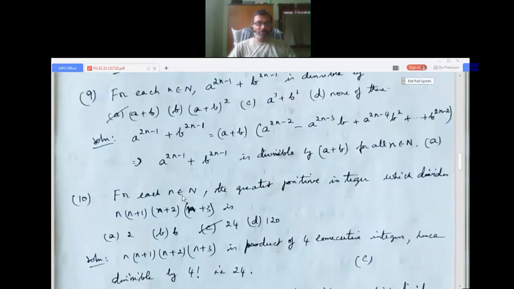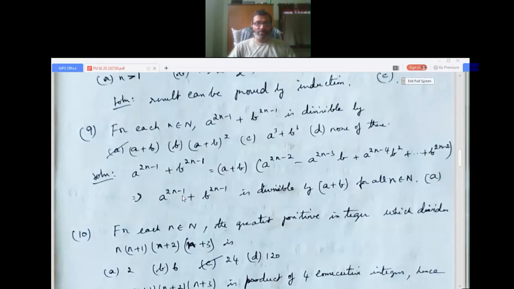For each n belongs to N, a power 2n minus 1 plus b power 2n minus 1 is divisible by: first option a plus b, second option (a plus b) squared, third option a cube plus b cube, fourth option none of this. Okay, a power 2n minus 1 plus b power 2n minus 1 can be written as (a plus b) into (a power 2n minus 2, a power 2n minus 3 into b. A goes on decreasing, b goes on increasing. See, b starts here with b power 0, here b power 1. So a goes on decreasing, a power 2n minus 4, b squared, plus ... last, a will go on decreasing, and a power 0 here, that is 1. b is the maximum present, that is b power 2n minus 2).